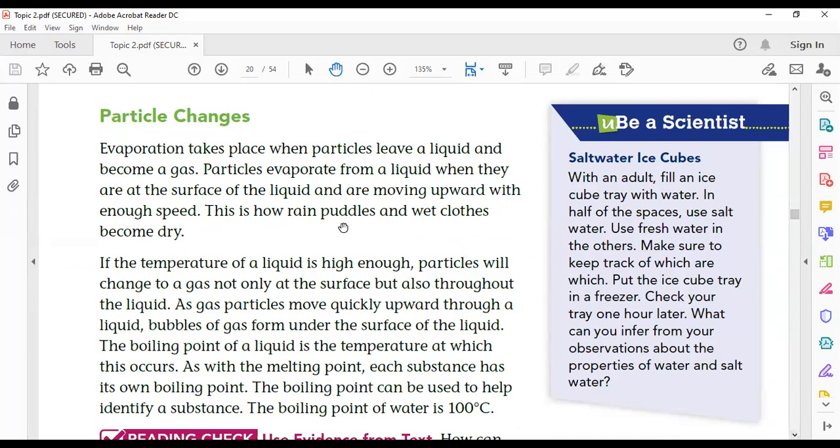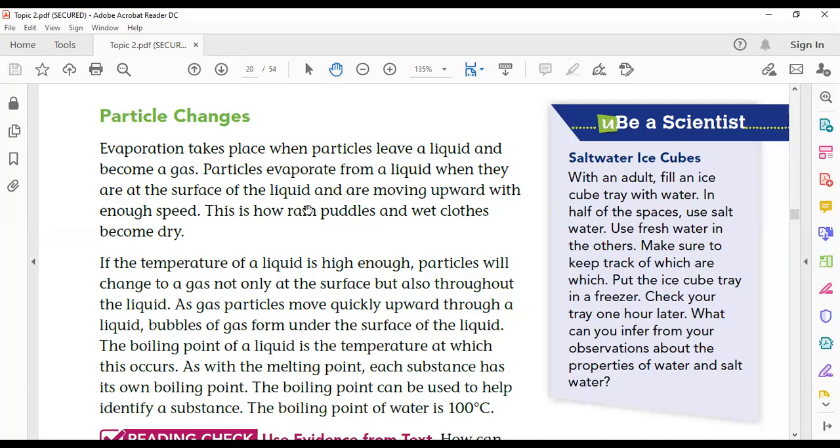Particle changes. As we know, all matter is made up of small particles, very small particles that we can't see with our eyes and even with a powerful microscope. Anything in this universe, in this world, is made up of particles. In this page, we are talking about two things: evaporation and boiling.